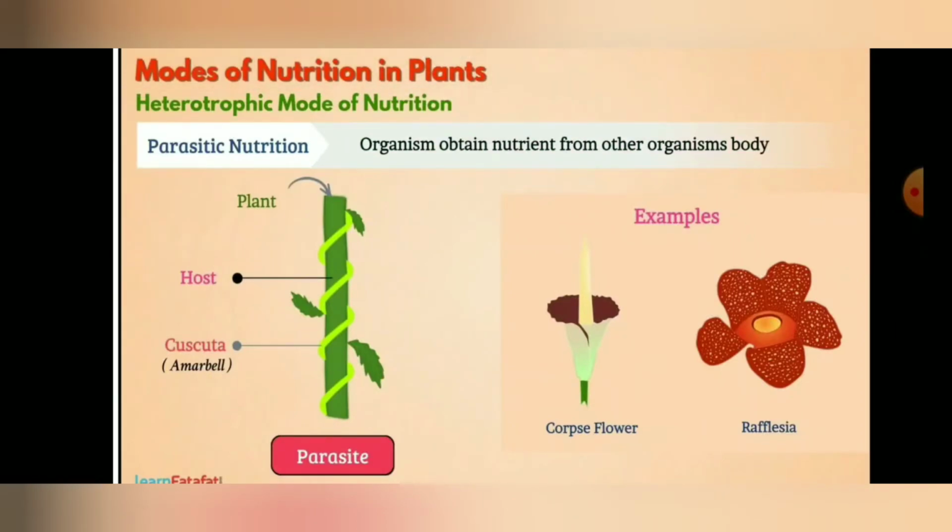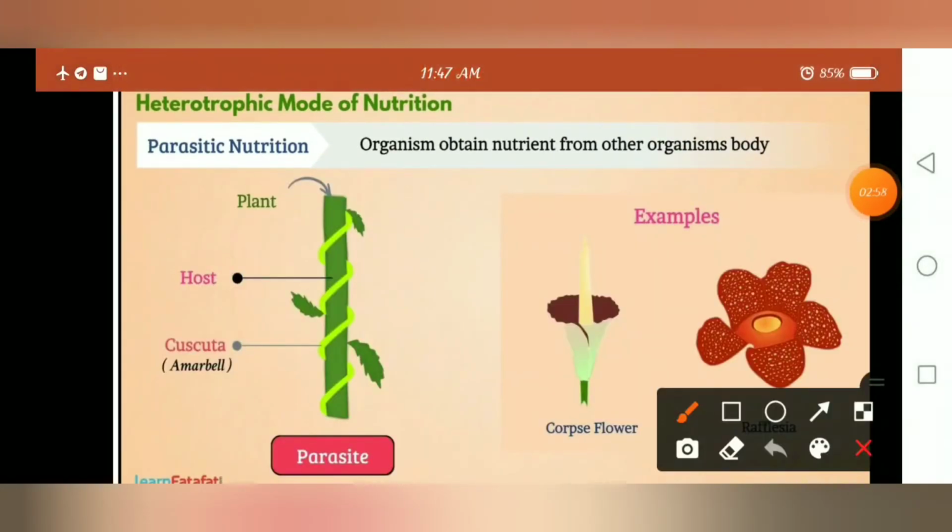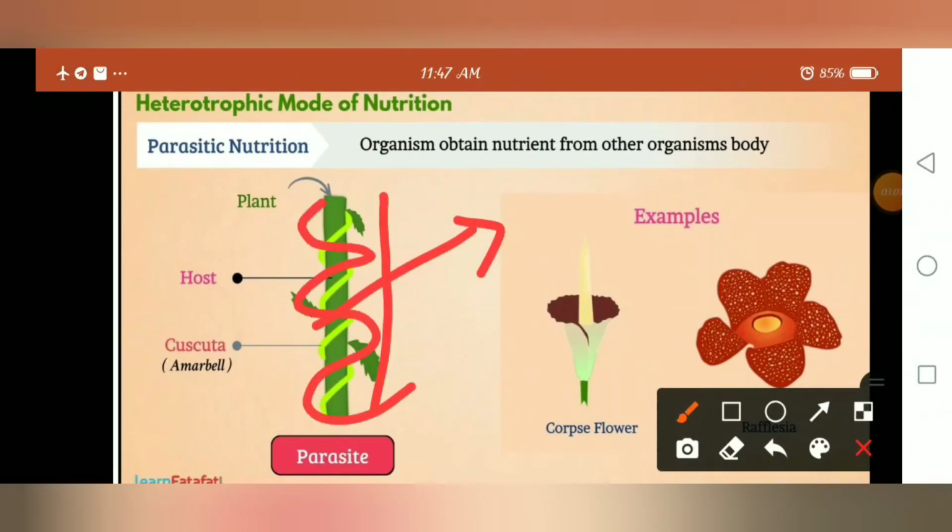Among them, the first one, parasitic mode of nutrition. An organism obtains nutrients from another organism's body. An organism which depends on another organism for its food, such a type of nutrition is called parasitic nutrition. In this diagram you can observe one kind of plant where another plant is climbing on it. By climbing, it gets the nutrition from the host plant.